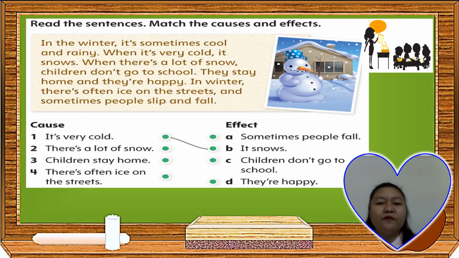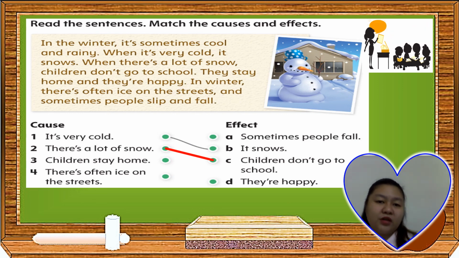Now, we have here the cause and effect. Number 1, for example, it's very cold. The effect is it snows. How about number 2? There's a lot of snow. What do you think is the effect? Very good. Children don't go to school.